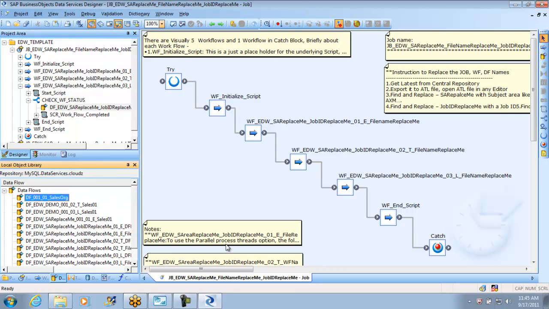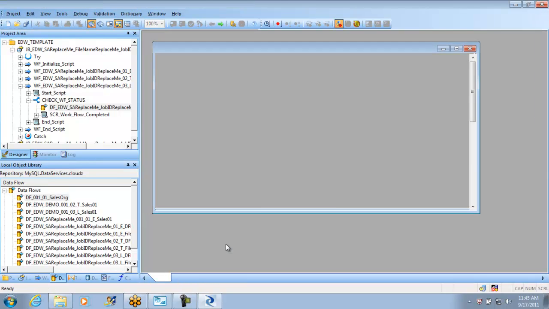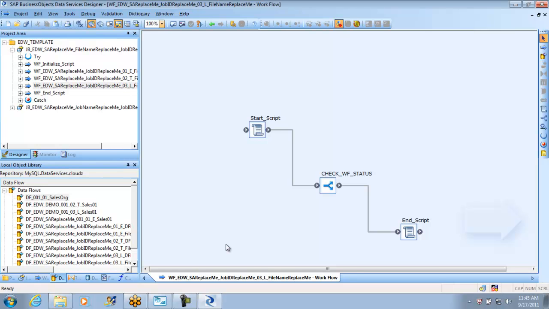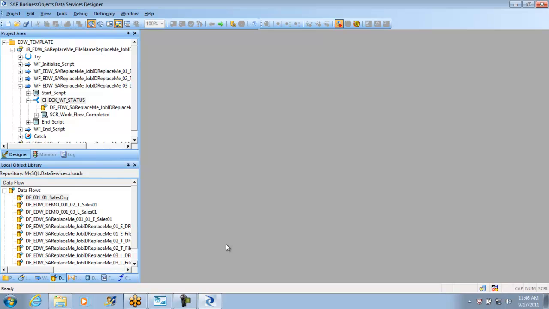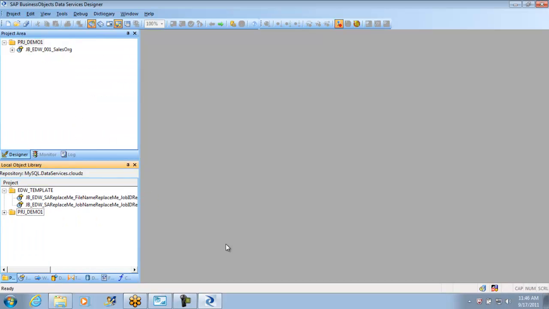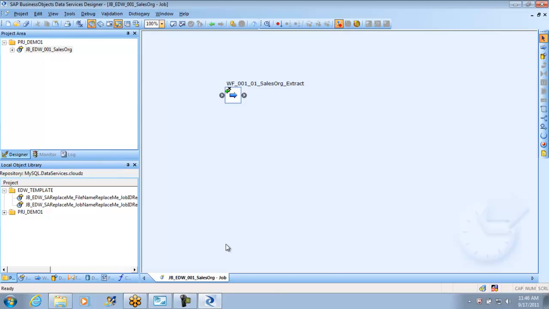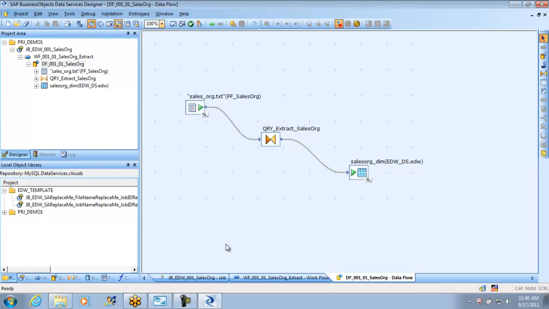The sales org was working fine when we tried to do it, but then it went wrong at a later point. It could be just that I did not look at the proper place and properly give the path to it. It went wrong, but now we should be fine. I will be able to fix that. I can recover that file, the original one, and then do it. But do you have any questions at this point?